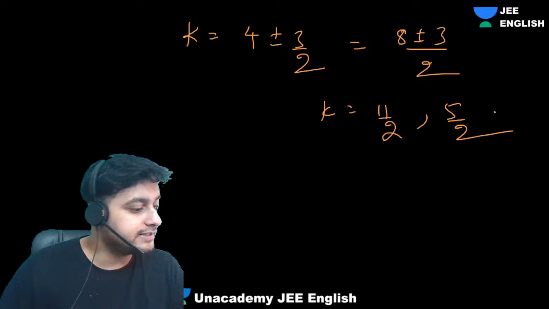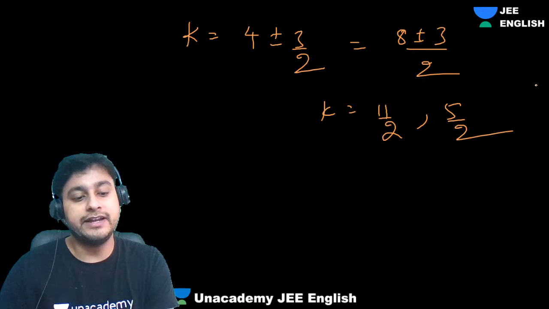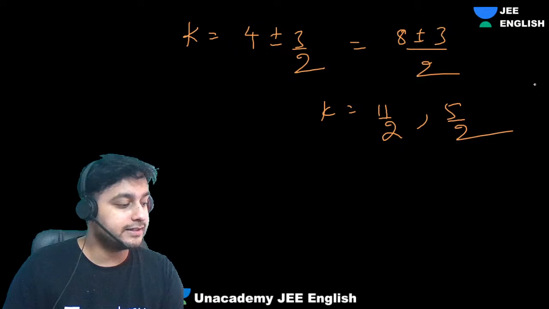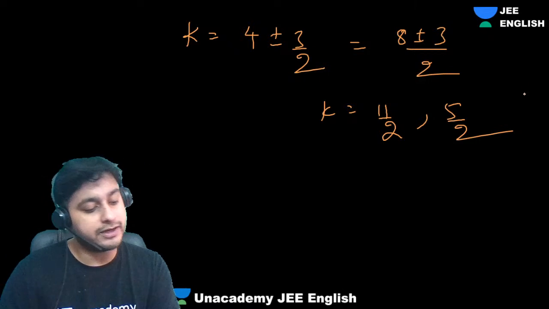So now, guys, tell me which one we will prefer. Either we can take k as this or k as that. So we'll put it one by one.